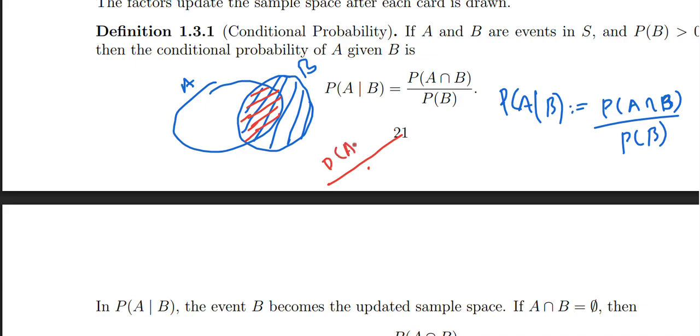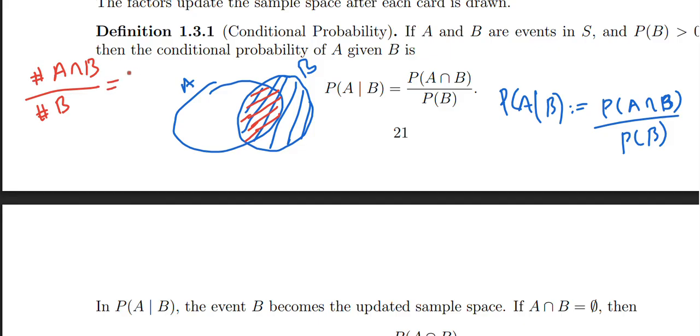So this is probability of A intersection B divided by, rather, if I say it in terms of counts, I would say number of A intersection B divided by number of B. I'm just saying this is not actually always meaningful, since the number of A intersection B does not always make sense. So I'm just giving you a case when A and B are finite sets.